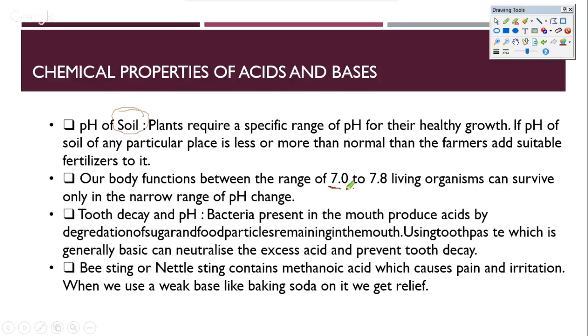Now, again, our body functions. Basically, this is the blood that we are talking about. Blood is quite alkaline, and our body functions in the pH range of 7 to 7.8, and this pH range is where most living organisms can survive. Therefore it's very essential for the body to maintain the pH within this range.